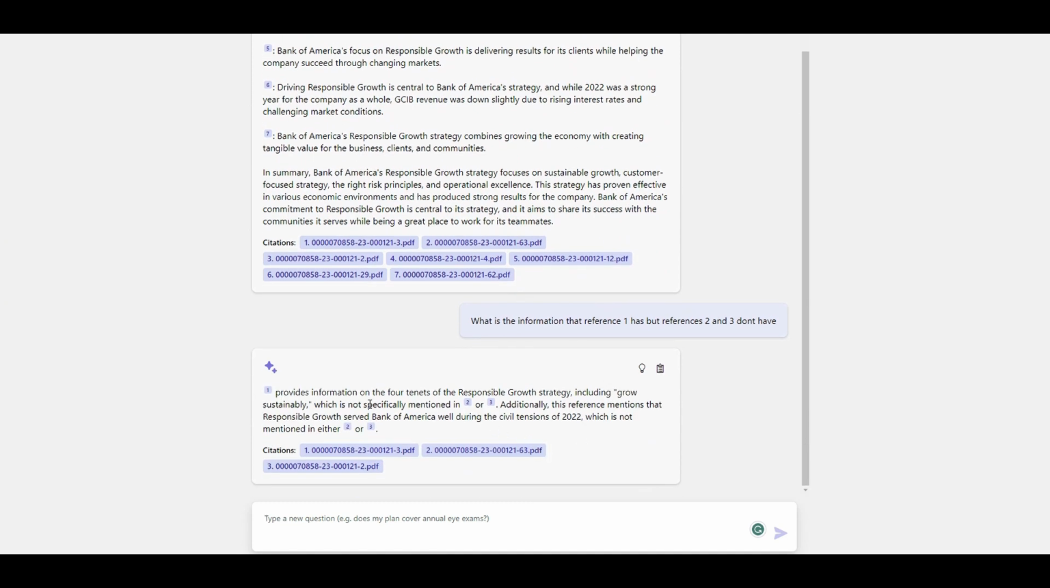So reference 1 provides information, blah blah blah, which is not mentioned in 2 and 3. So it is telling me the differences of information that I grabbed from reference 1. Although all of them are talking about the same thing, here it is highlighting the difference for me. This is extremely powerful. And now you can think about much more complex and sophisticated questions based on your data. I'm honestly just coming up with some random questions for now. I just want to show you how you can enable that, implement it, and start playing with your own data.